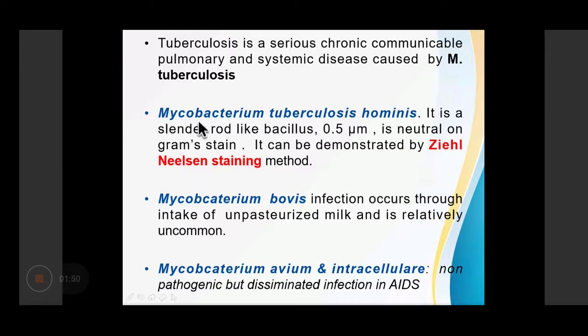Mycobacterium avium and Mycobacterium intracellulare are non-pathogenic in normal human beings, but they can cause disseminated infections in patients with AIDS.